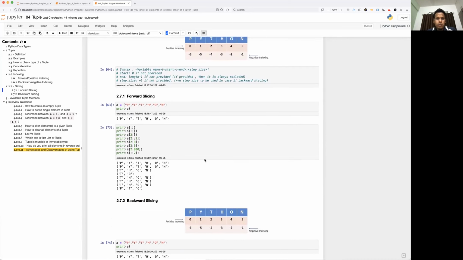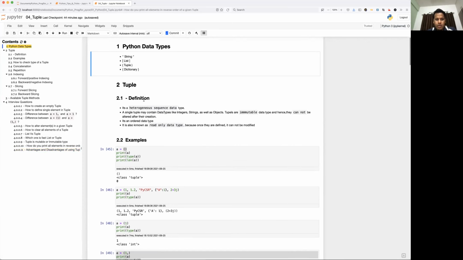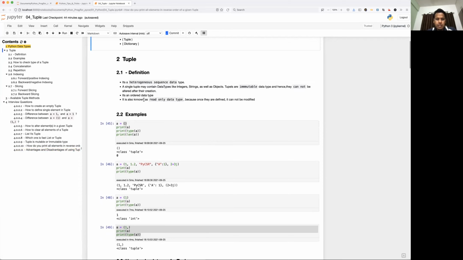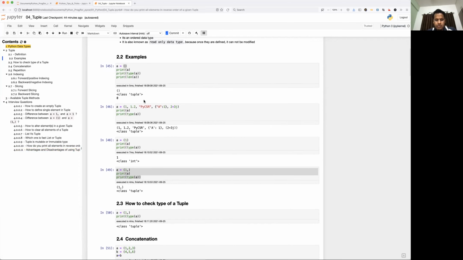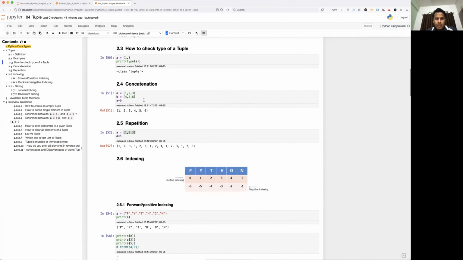Next, I'm going to talk about the dictionary data type, which is the fourth data type of Python. There also I'll show a lot of examples and a lot of interview questions which can be asked about the dictionary.